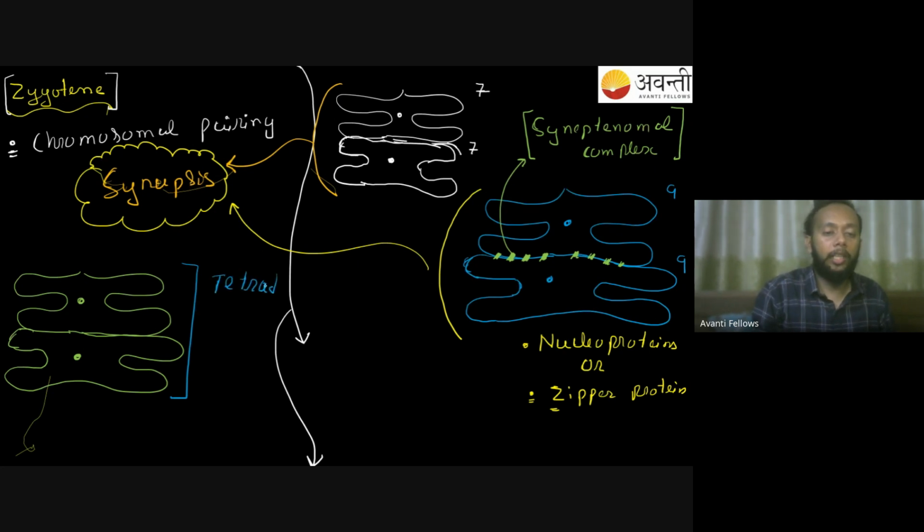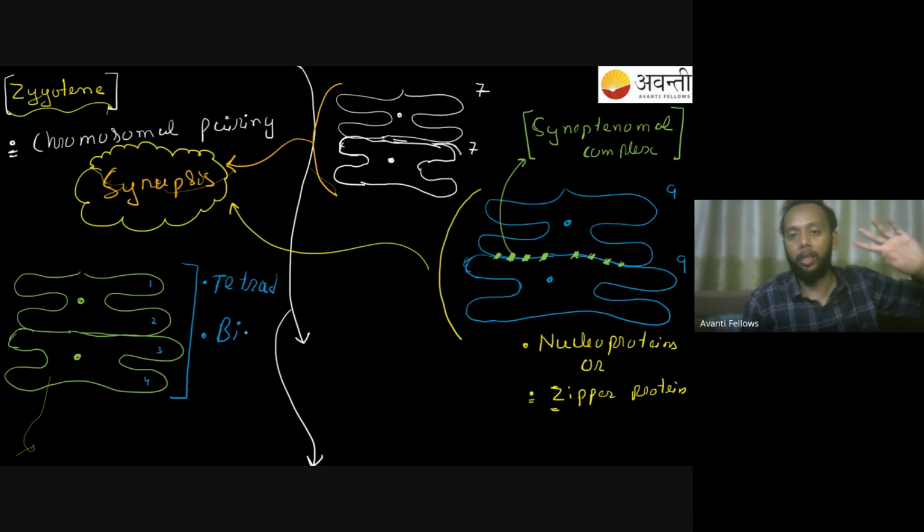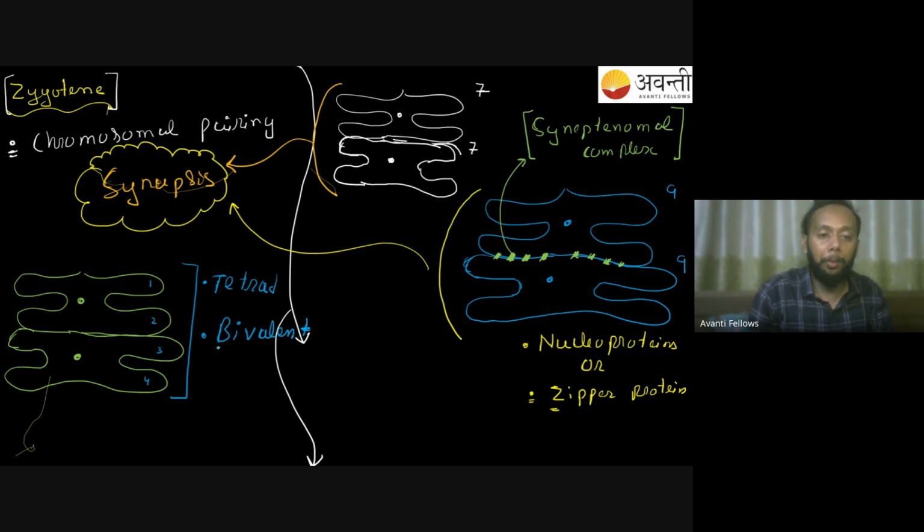Now, why is it called a tetrad? Because you have 4 chromatids here. In a pair, how many chromatids will you see? 4 chromatids: 1, 2, 3, 4. That's why it is called a tetrad. It is also called a bivalent. Bivalent means every single homologous pair has 2 chromosomes. So please remember these 2 terms: bivalent and tetrad.